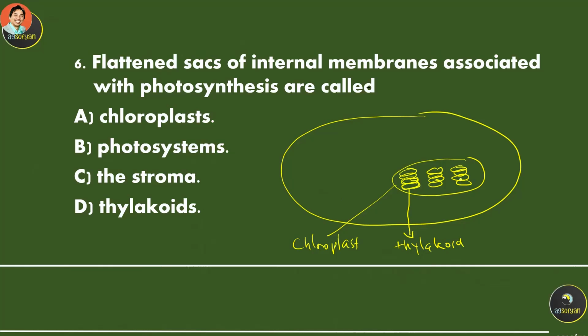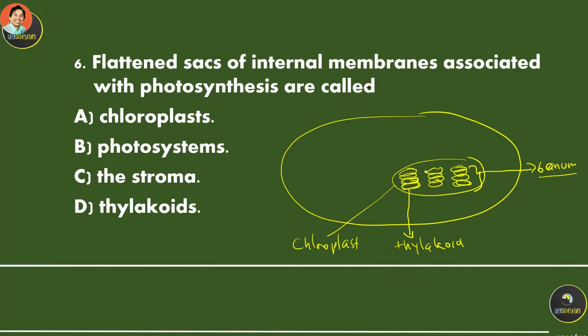And the thylakoids make a stack. Each stack is called a granum, and many stacks are called grana. So thylakoids stack together to make a granum or grana,